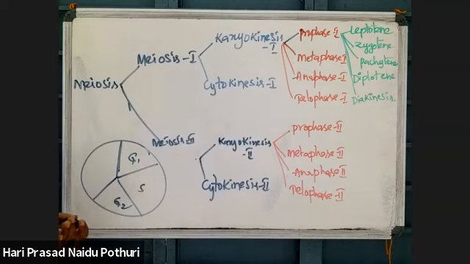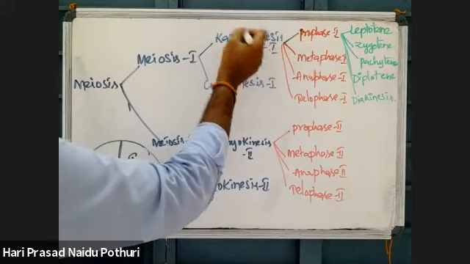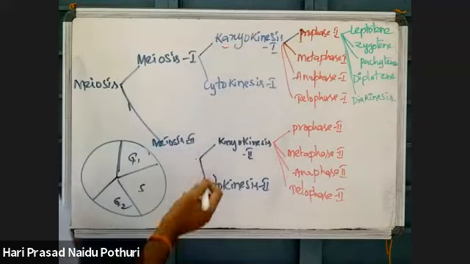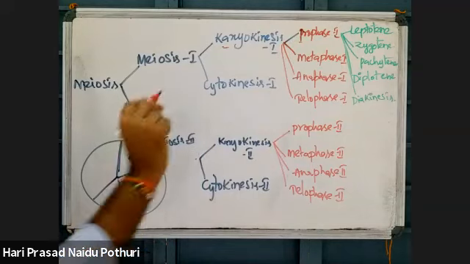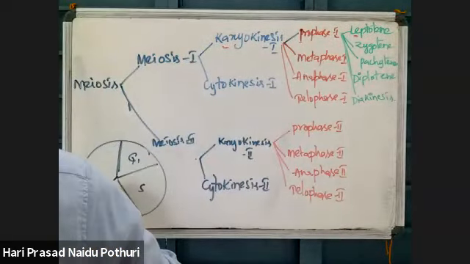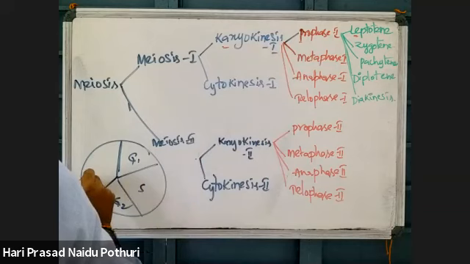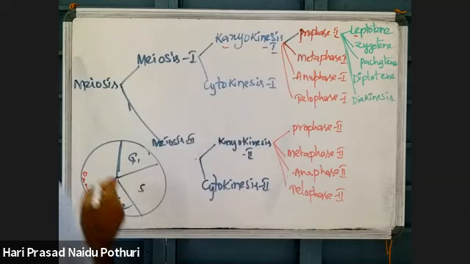After this interphase, what is the order of events? First, karyokinesis 1. Karyokinesis 1 is again divided into prophase 1, metaphase 1. Prophase 1 is again divided into leptotene, zygotene, pachytene, diplotene, diakinesis.